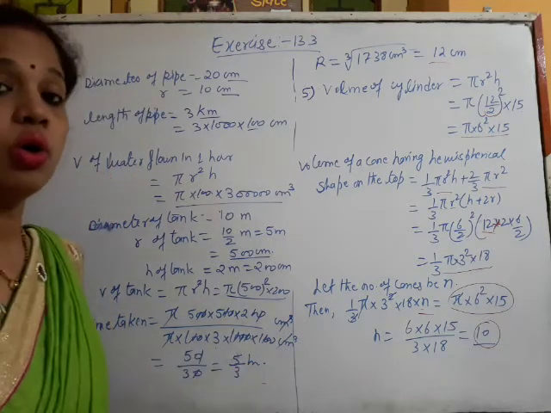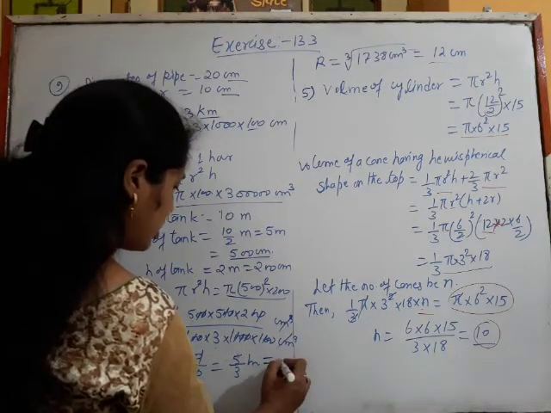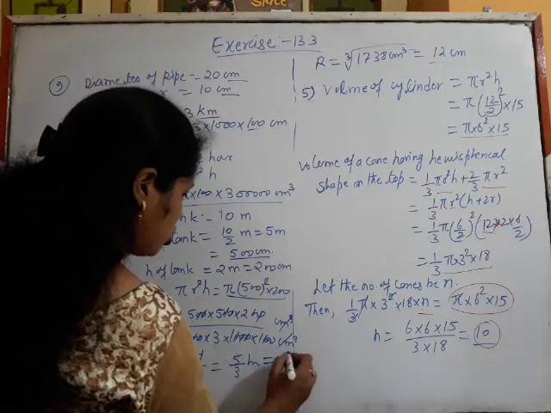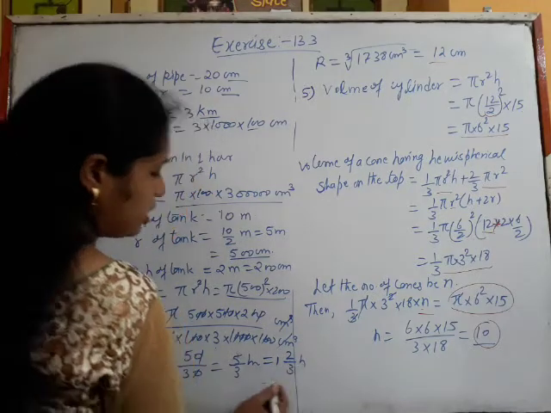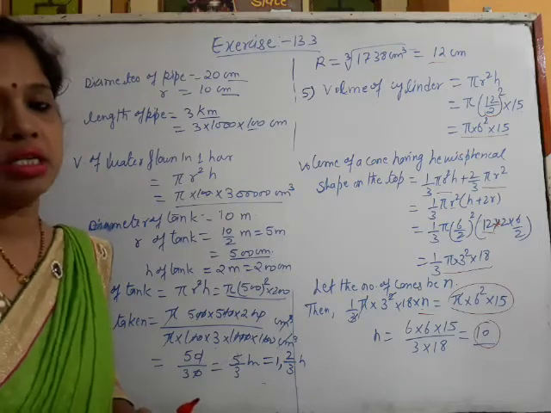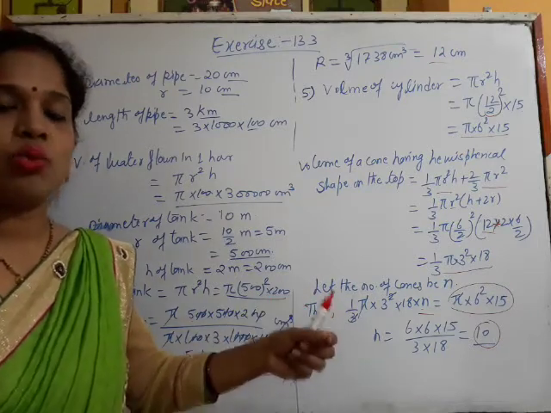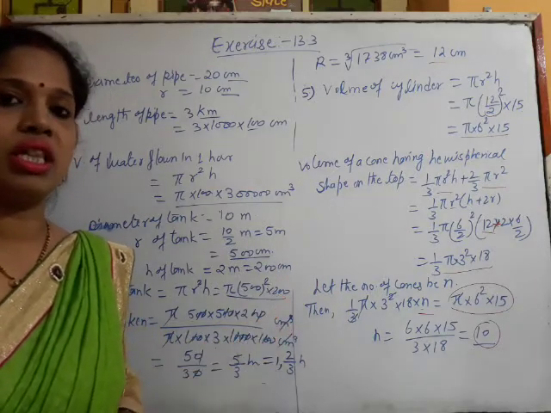Or if we change it into a mixed fraction, it will be 1 2 upon 3 hours, that means 1 hour and this much minutes. So this is the time taken to fill the tank with the water which is flowing in the pipe.